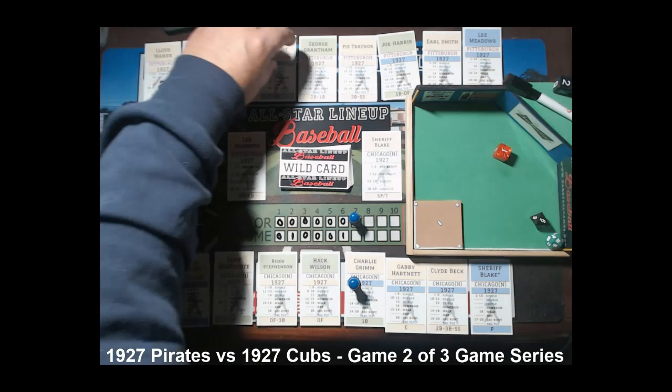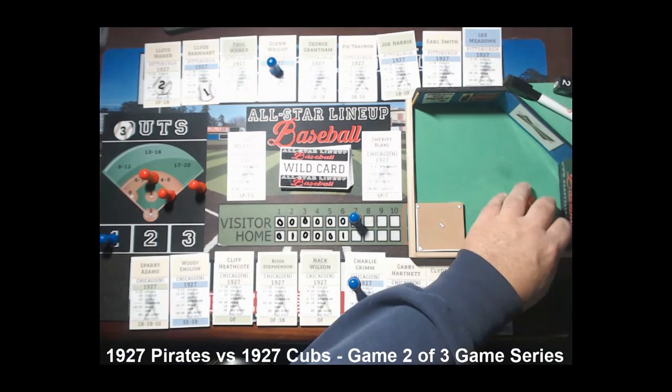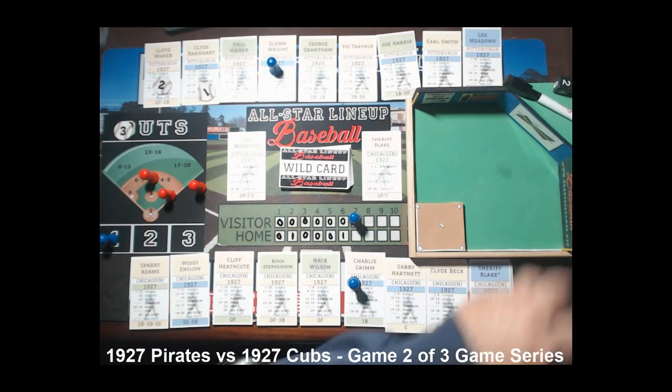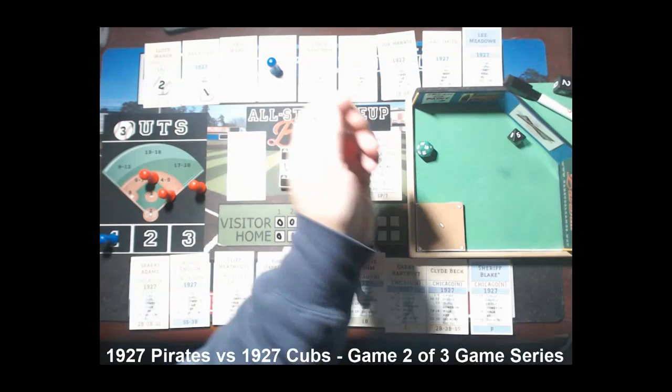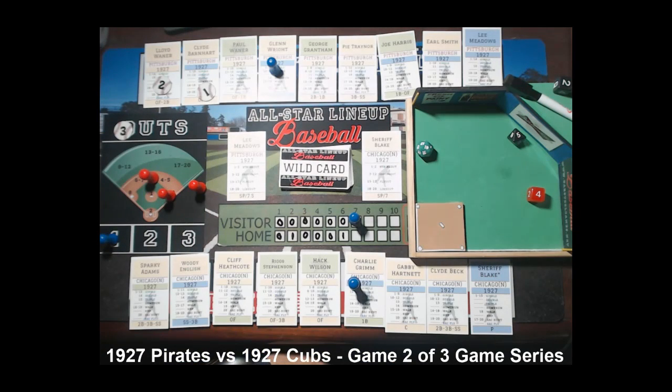All right, Wright coming up, and everything's still the same as it was. Let's see here. Make sure I get this all in here right. Barnhart's on first, Wainer's on second. All right, here we go. Glenn Wright coming up, and Wright is even up. Pitcher wins it. Blake, the 19 on his card. That's a line out to the second baseman.